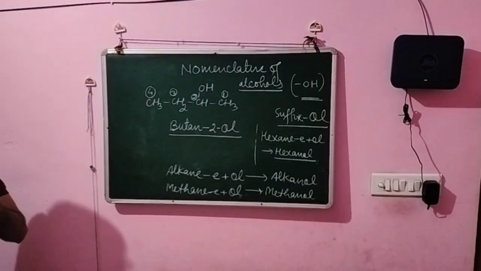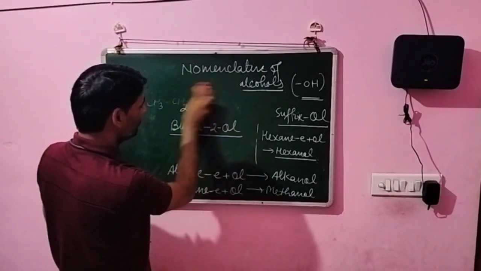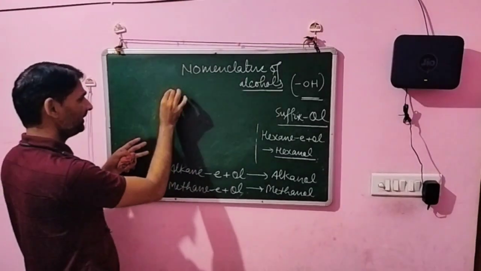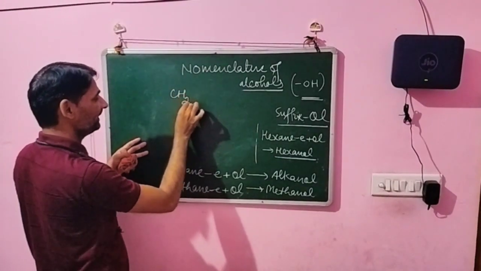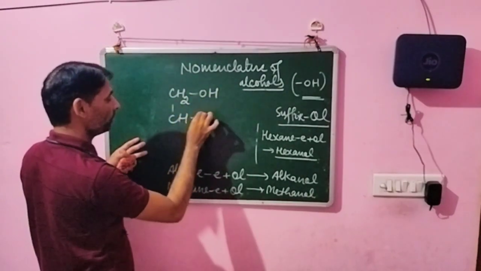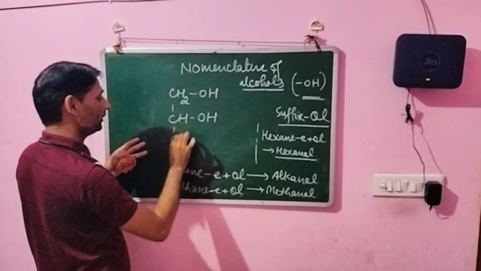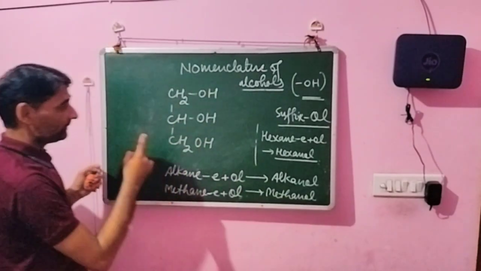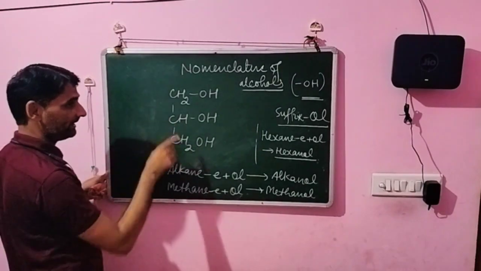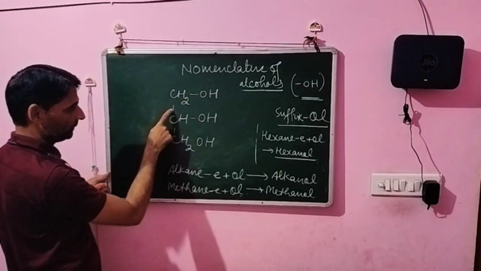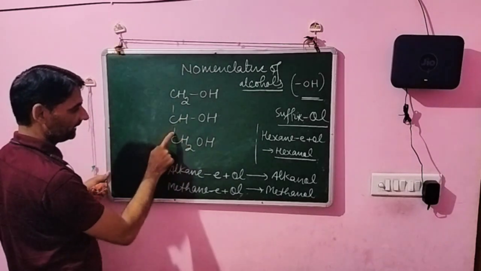Understand? Now we write the next compound. Suppose that the next compound that is CH2OH, single bond CHOH and single bond CH2OH. This is, dear students, here all the carbon has the 4 valency. 1 2 3 and 4. 2 3 and 4. All these 4.